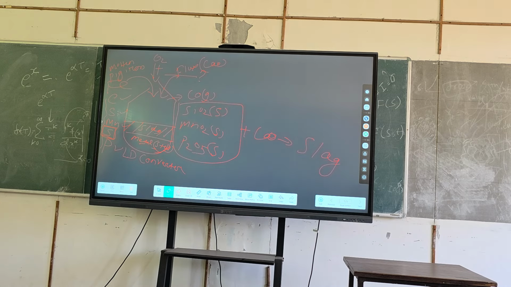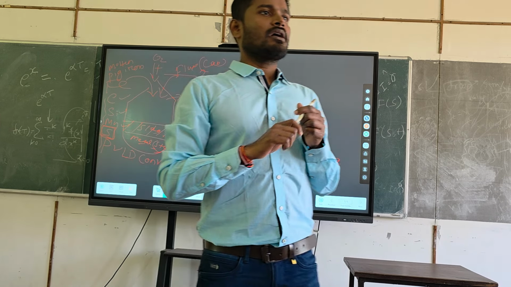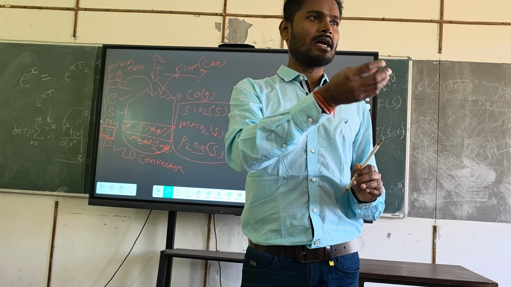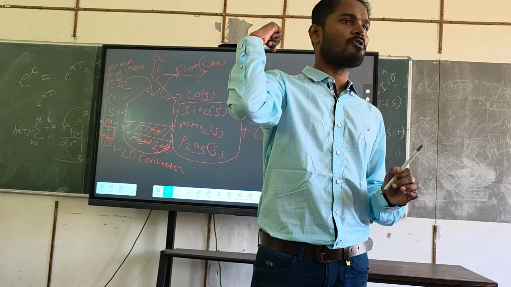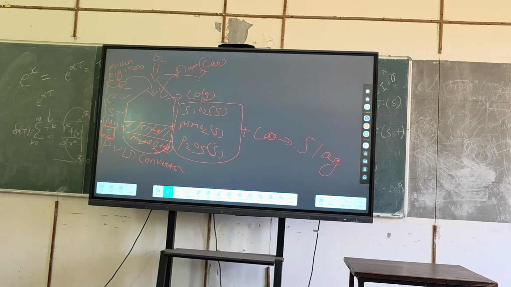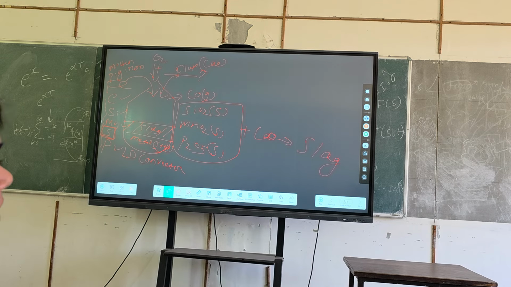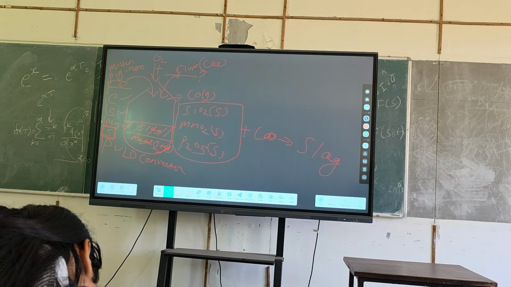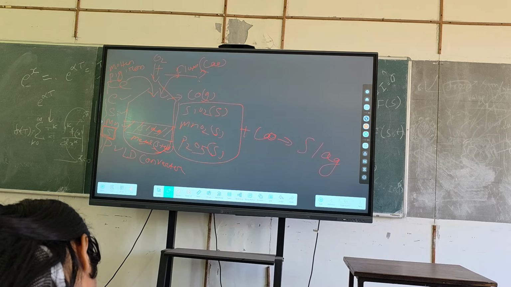So that means what is the significance of calcination? Anyhow you have to do calcination of calcium carbonate, then only you can get lime. Then this lime can be used in the steel making process to remove the impurities. Fine. These are the two significances. Okay, if this question comes in the exam, you can write it. What is the significance of calcination? That's why calcination is a preliminary treatment of the concentrate or ore. Anyhow, you have to do it so that you can make lime first, and that lime can be used as a flux in both iron and steel making processes.